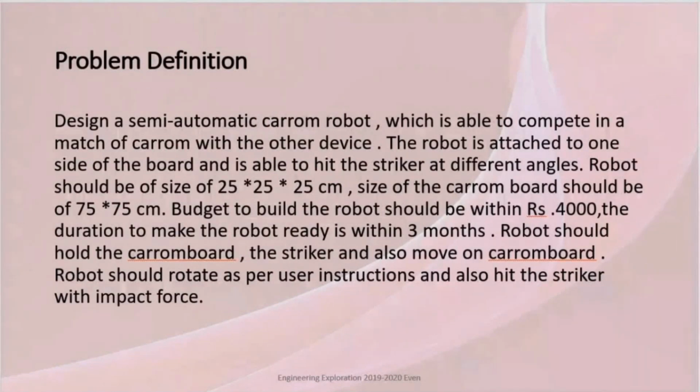The constraints are that the size of the robot should be 1/3 of the size of the board. That is, the size of the robot is 25 x 25 x 25 and the size of the board is 75 x 75. The budget fixed to build a Karam robot was rupees 4,000. The duration to make the robot was within 3 months.